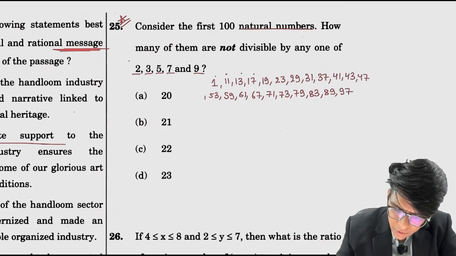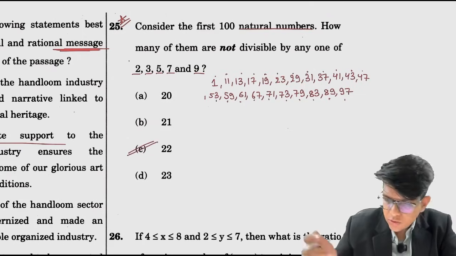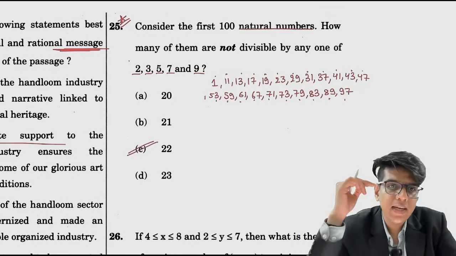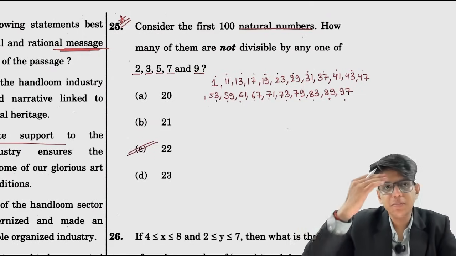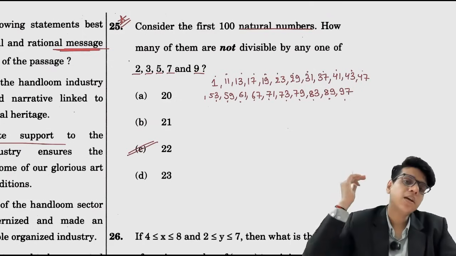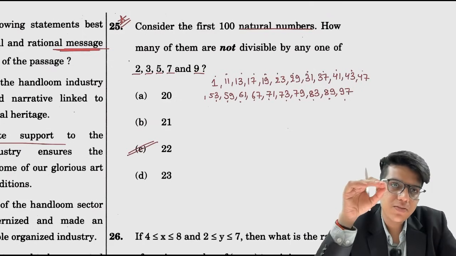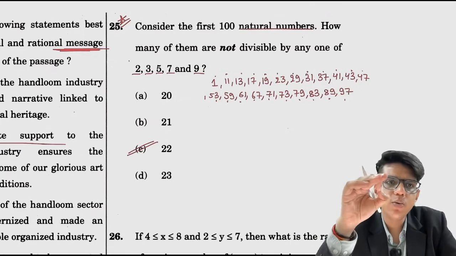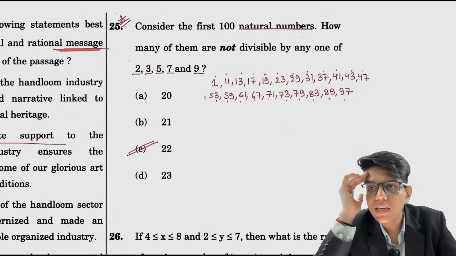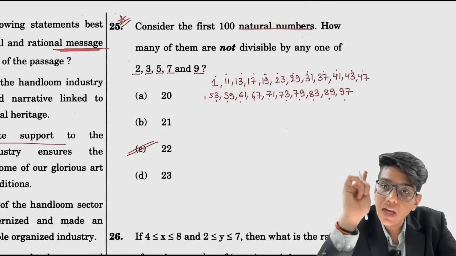1, 2, 3, 4, 5, 6, 7, 8, 9, 10, 11, 12, 13, 14, 15, 16, 17, 18, 19, 20, 21, 22. So question number 25 का answer is 22. There are 22 such numbers from natural numbers which are not divisible by 2, 3, 5, 7 and 9. Basically you needed to find all the prime numbers along with,